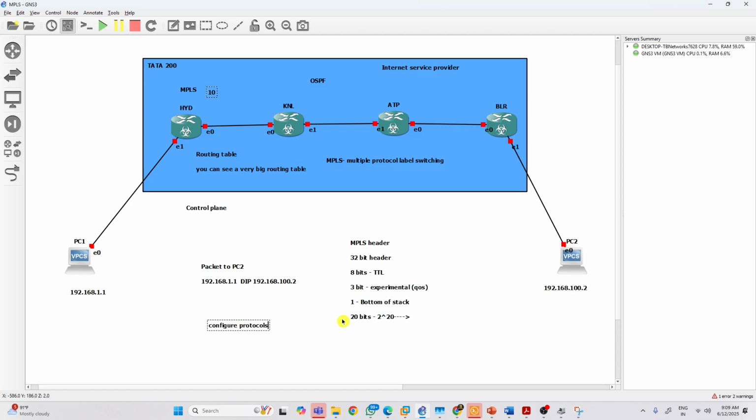What protocols do we have to generate labels? We have two protocols. One is LDP, another one is RSVP. Most frequently they use LDP, label distribution protocol. Okay. So the LDP will generate the labels.